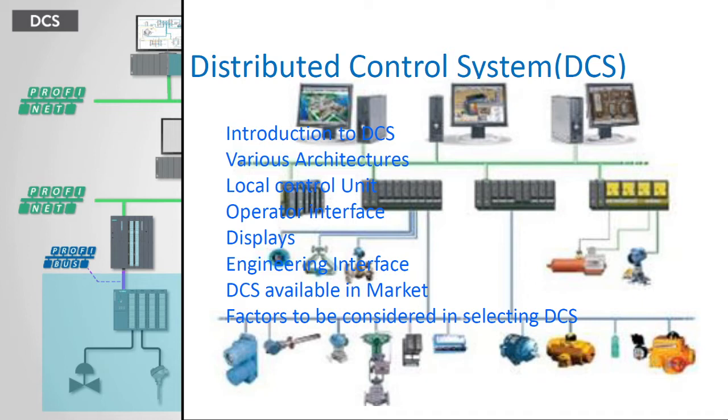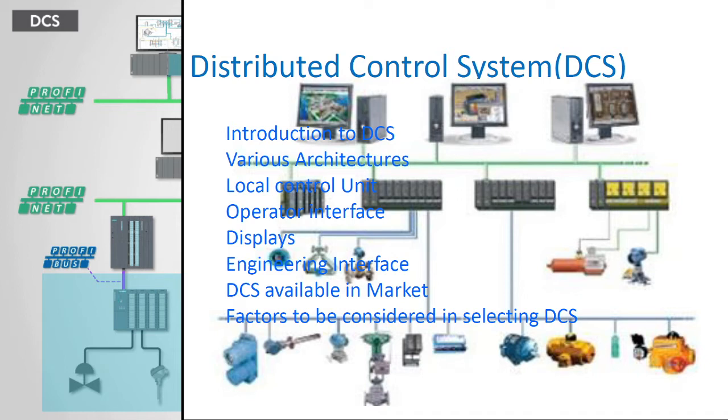Then what technical things we can use to interface from one element to another element of DCS, and what types of DCSs are available in the market for our purpose. And the last topic in this unit is what factors need to be considered to select a particular DCS for our automation.